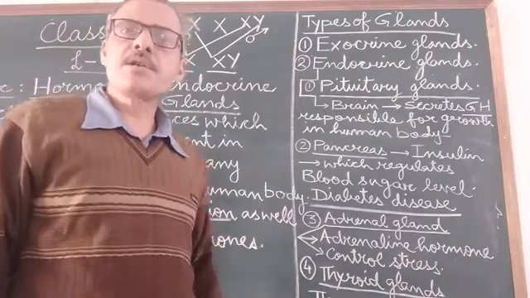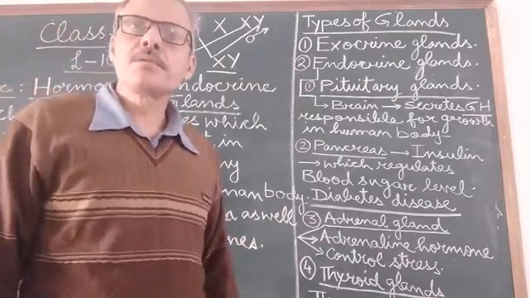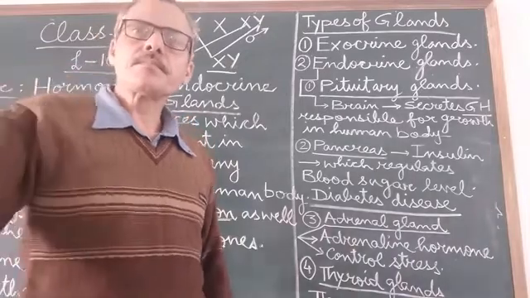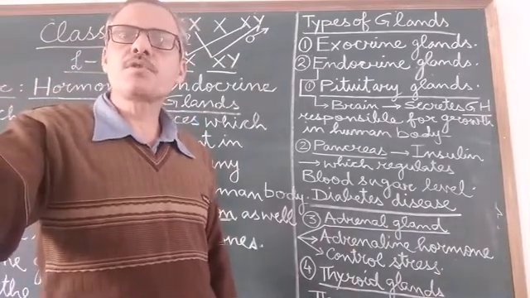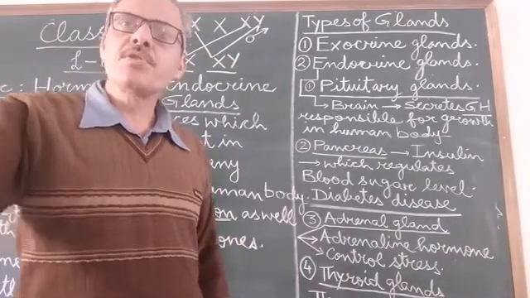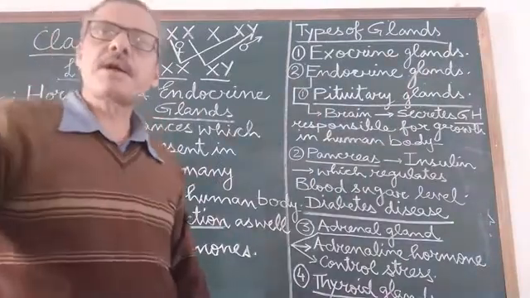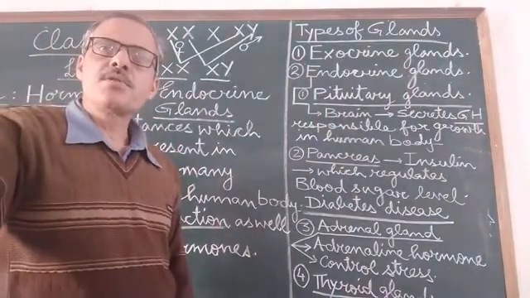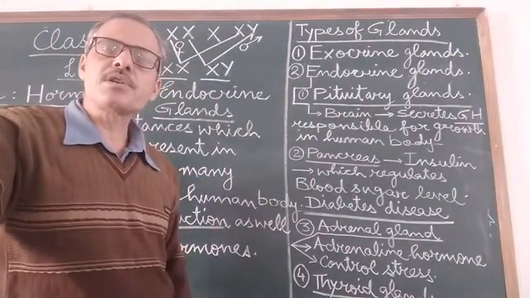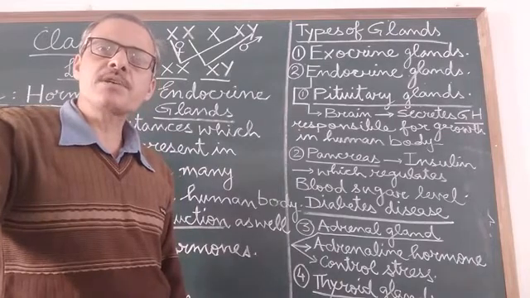Why is it called the master gland? Because the hormones which are secreted by the pituitary gland are responsible for controlling the secretion of hormones by various other glands.